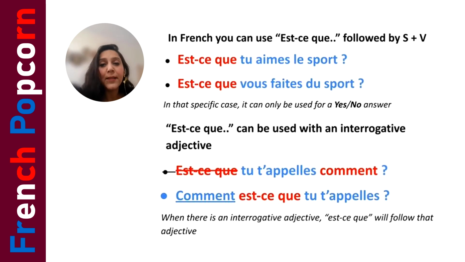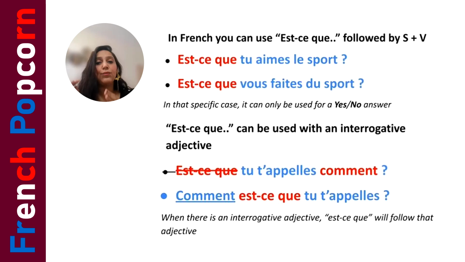For example, let's see the example here. Est-ce que tu t'appelles comment? No, no, no. We cannot ask the question this way, right? When there is an interrogative adjective, here we have comment. Comment is an interrogative adjective. So est-ce que will follow that adjective. It should be comment and then est-ce que.